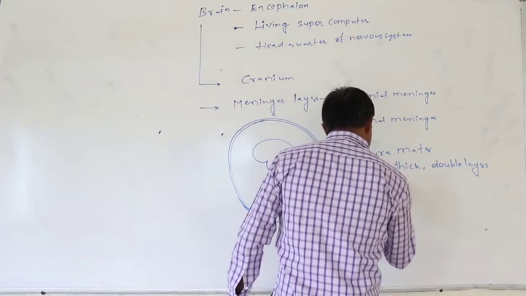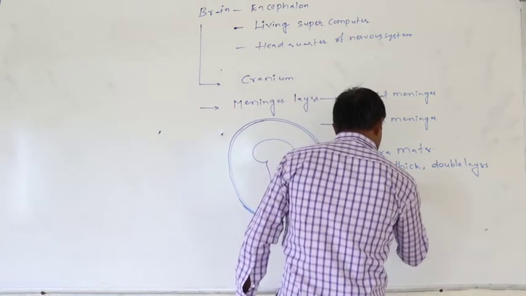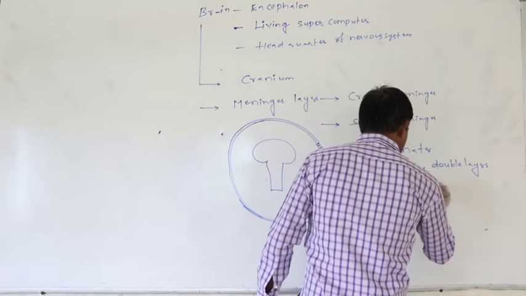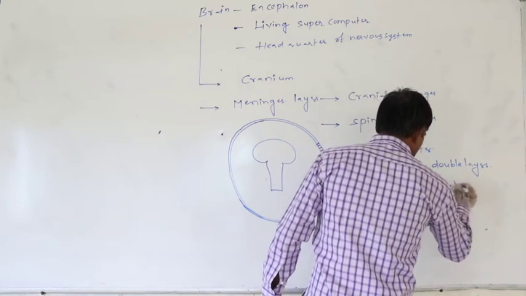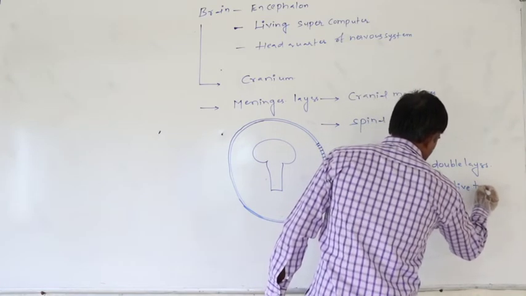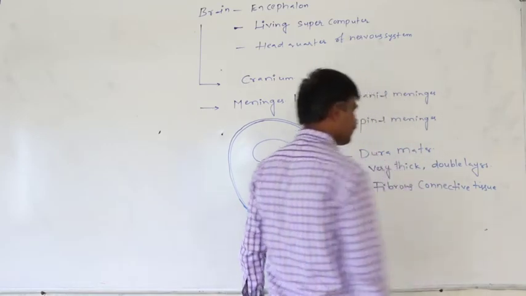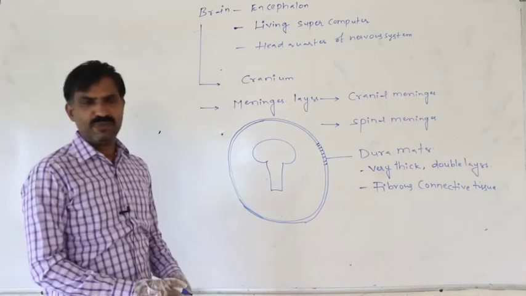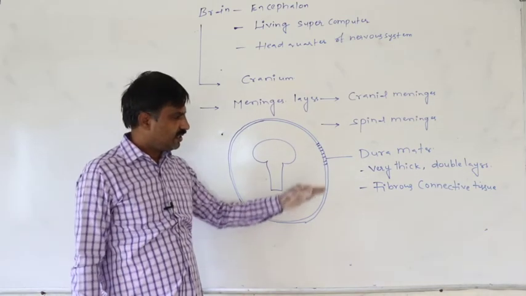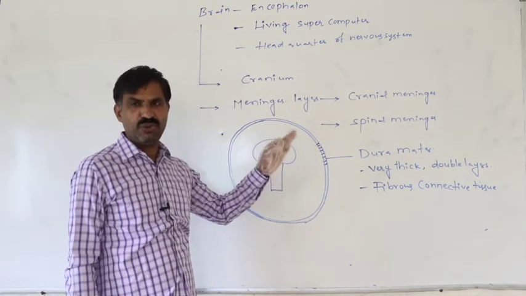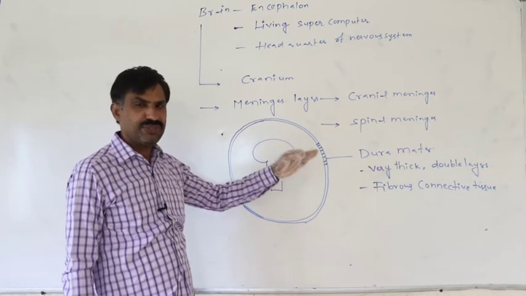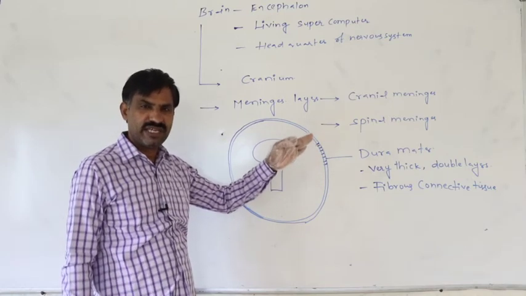Again, it is with fibrous connective tissue. So that is why it is very thick. Because of the presence of the fibrous connective tissue, this dura mater is very thick in nature.